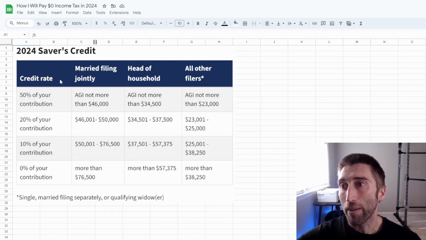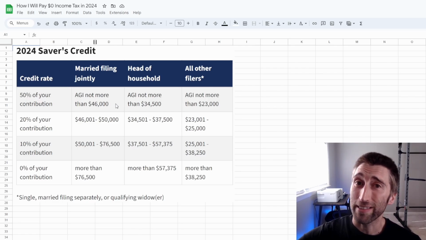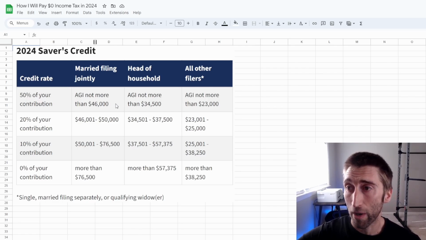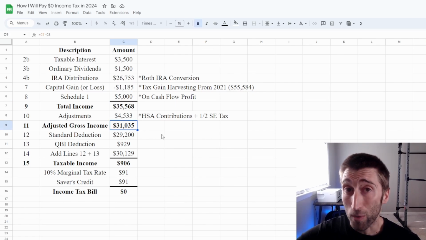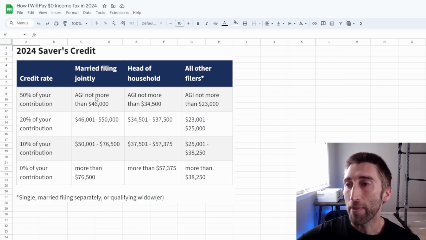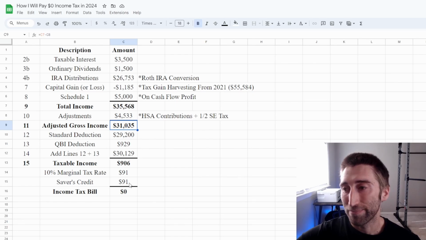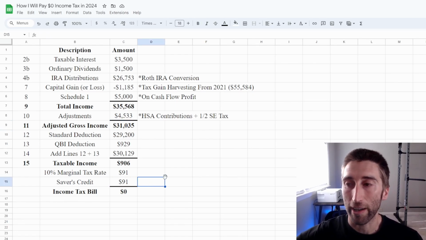I will fall into the 50% category because my adjusted gross income will be less than $46,000, married filing jointly. The adjusted gross income, you can see right here, is $31,000. And so I fall under that umbrella there. So half of whatever I contribute would be a tax credit up to the total amount. So in this case, I would only need, like, $200 because half of that would be a $100 tax credit.